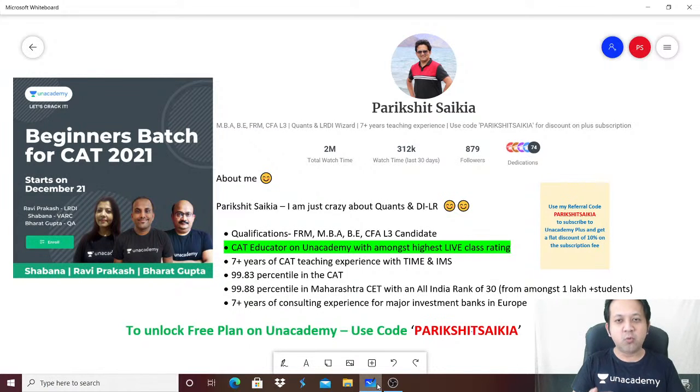In today's session, we are going to talk about some of the most frequently occurring questions in the OMATs, the Other Management Aptitude Tests, be it the SNAP, be it the IIFT, be it the Maharashtra CET. There are certain kinds of questions, certain topics which are very important from the perspective of preparation. When it comes to these OMATs, it is a must that you go through such types of questions. So today, in the next 15 minutes, we are going to talk about some of the very important questions which have repeated several times in the past in the management entrance examinations.